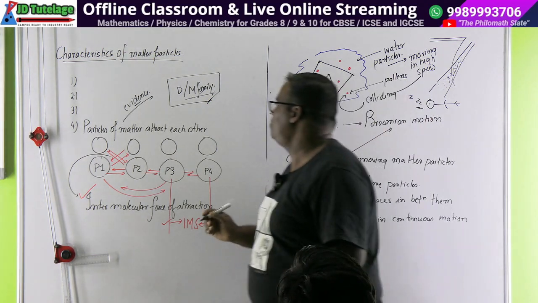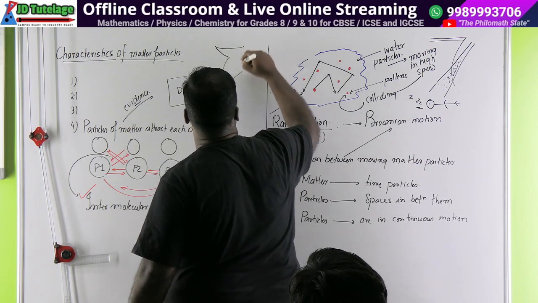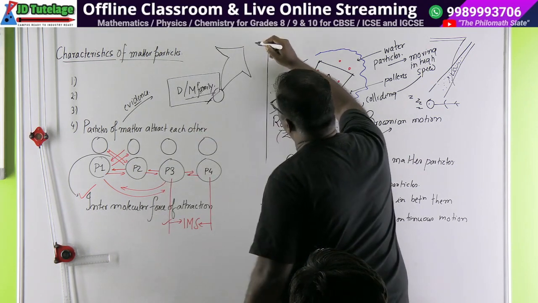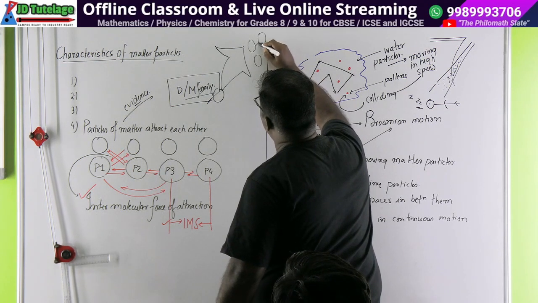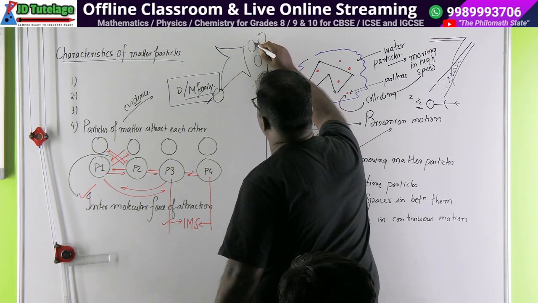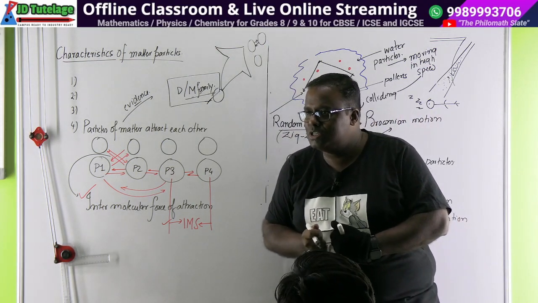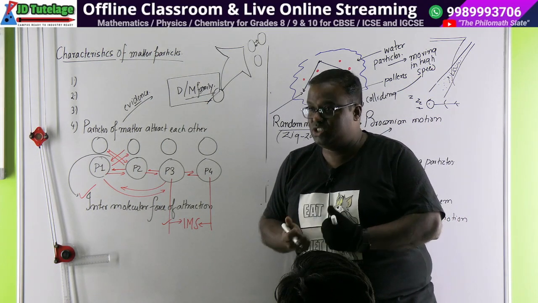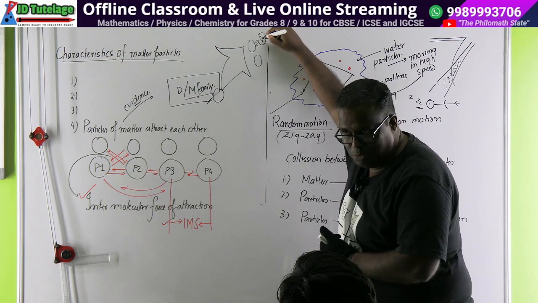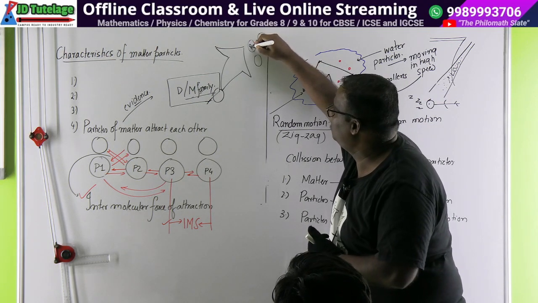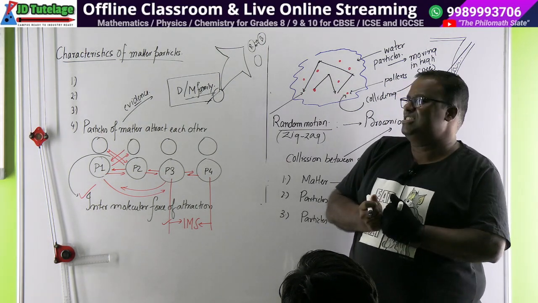If you try to break it, what happened here? If you see this part magnified, there were a lot of particles out here, Dairy Milk particles. There was a strong force of attraction between these particles. This was getting pulled this side, this was getting pulled this side. When you were applying your force, they were also countering. Suppose this one was more vulnerable to be broken, so B, and this was more vulnerable to be retained. Now what is the talk happening between them? You are going, you don't go.